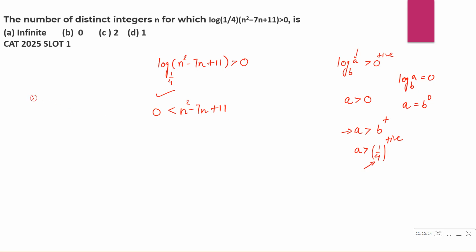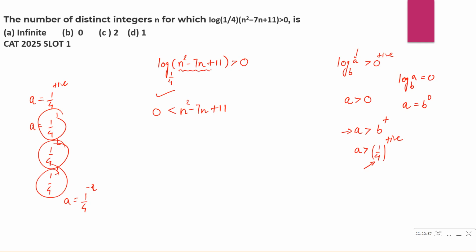See, if this was equal to, in that case, I would have said a is equal to 1 by 4 raised to the power a positive number. Now, a is equal to 1 by 4 to the power positive number. Positive number, it can be 1, it can be 2, it can be 3. In any case, this value is going to be less than what? Always 1. This is always less than 1. Had it been negative, a is equal to 1 by 4 raised to the power minus 2, in that case, what will happen? You'll get 16 as the answer. If I say this is minus 1, you'll get 4 as the answer. But this is positive. That's why a has to be what? Less than 1.